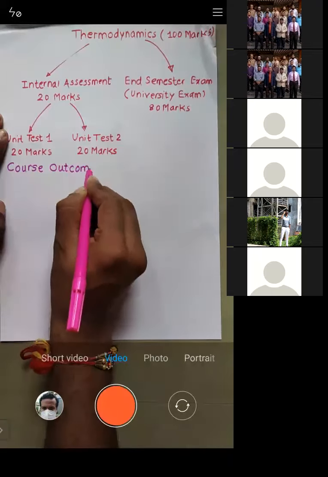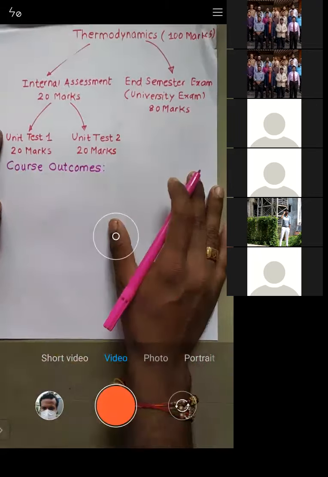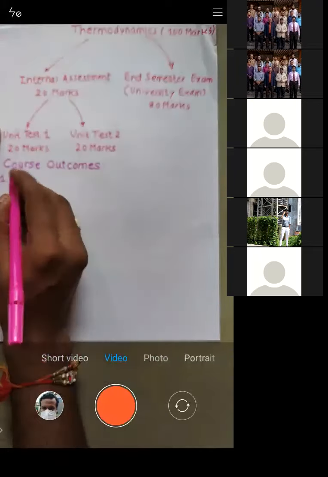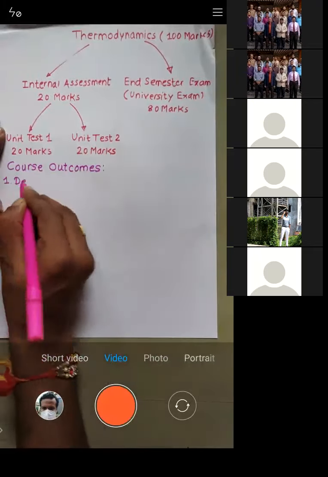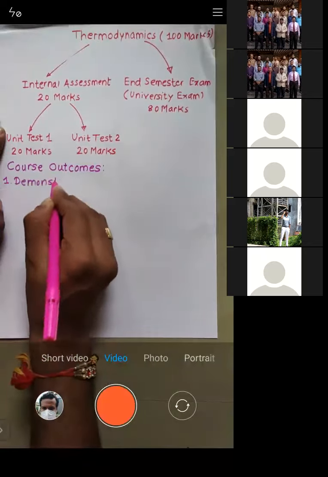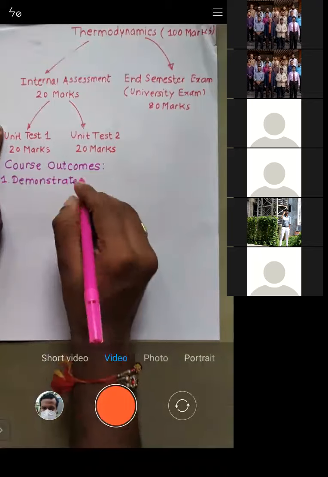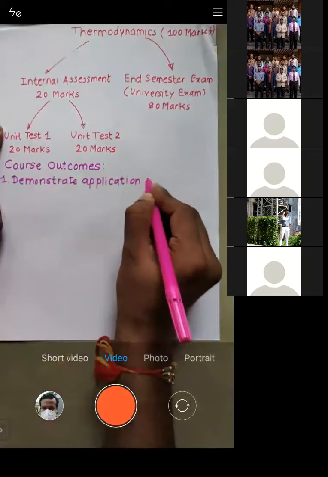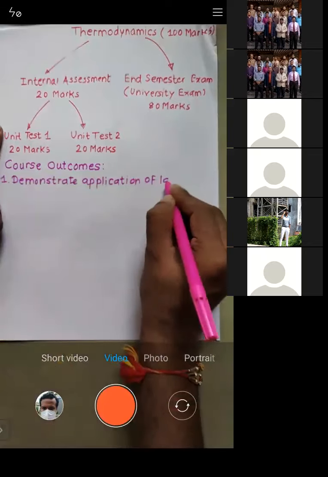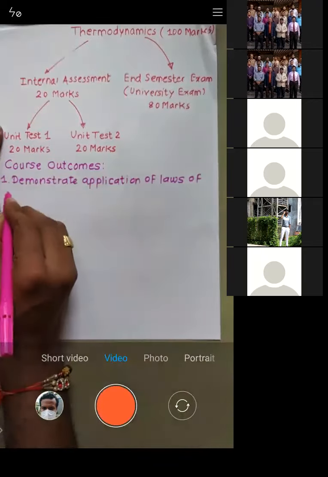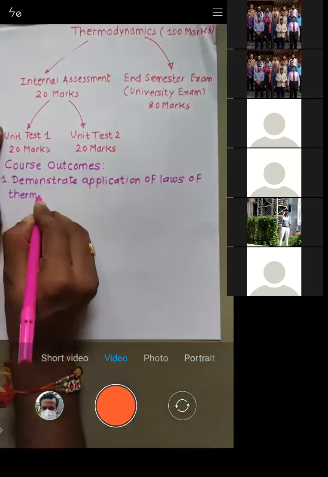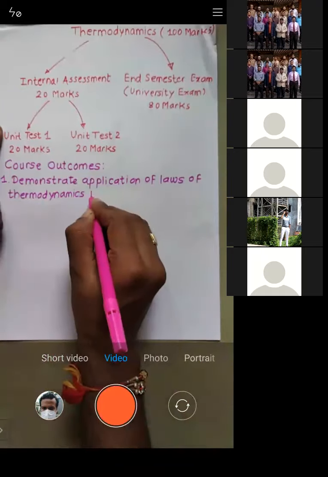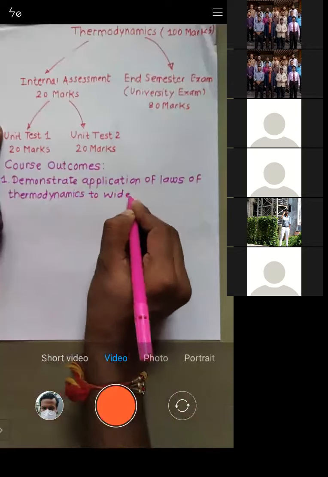What I expect is that each of you should be able to demonstrate the application of the laws of thermodynamics to a wide range of systems.